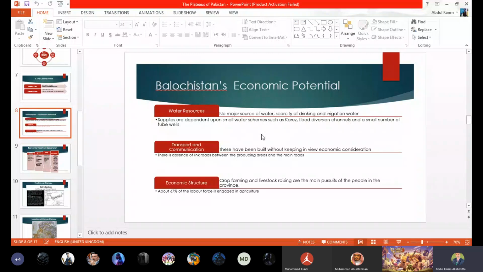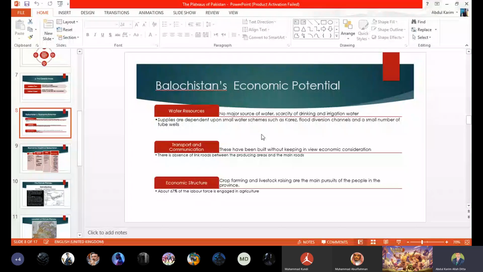Now the second part of the question is: write in favor of the statement, beta, and also against the statement, beta. We have to write in favor of that and also against that, Maria. It means that we have to write 3 points in favor and 3 points against this question, Maria.